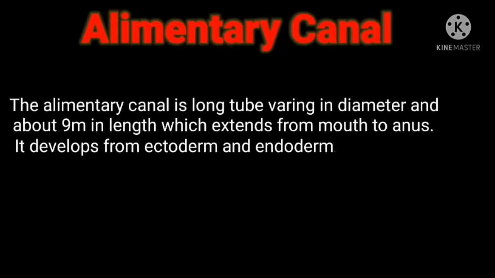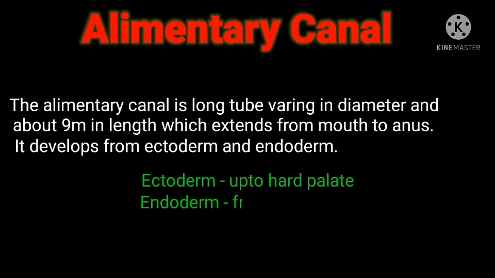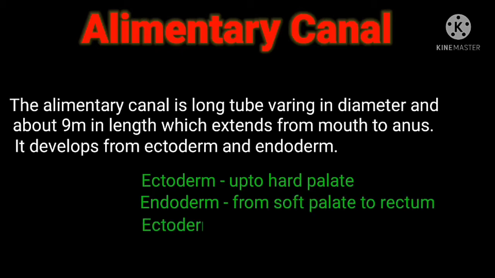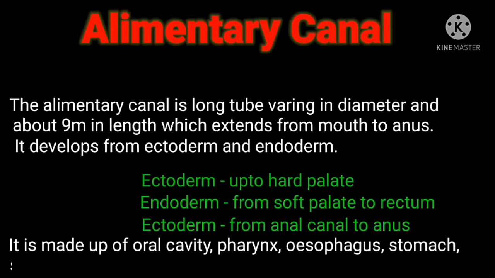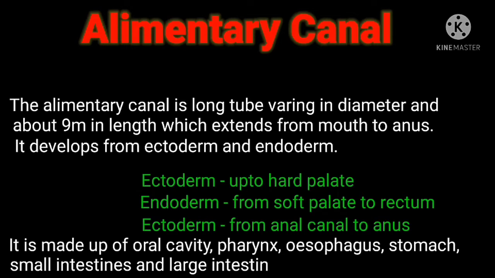Ectoderm is the outermost layer of three germ layers and endoderm is the innermost layer of three germ layers. Up to hard palate, it developed from ectoderm. From soft palate to rectum, it developed from endoderm, and from anal canal to anus, it developed from ectoderm. It is made up of oral cavity, pharynx, esophagus, stomach, small intestine, and large intestine.